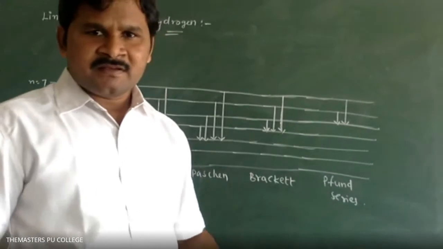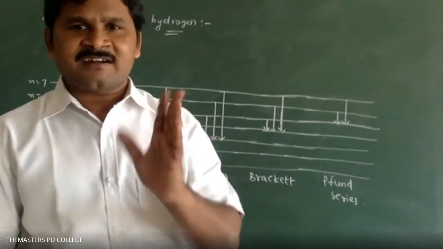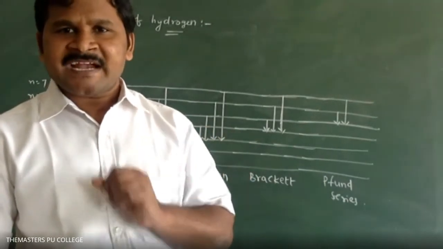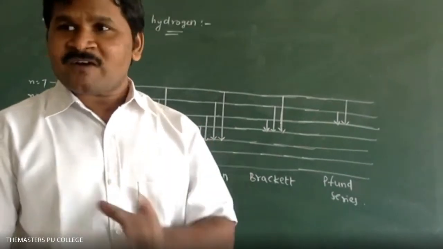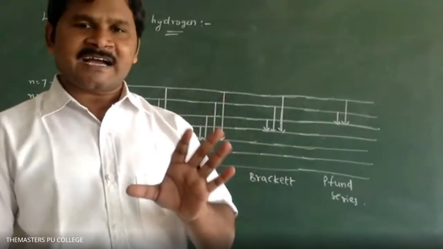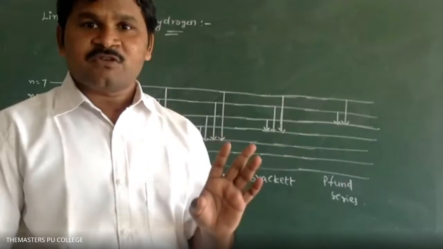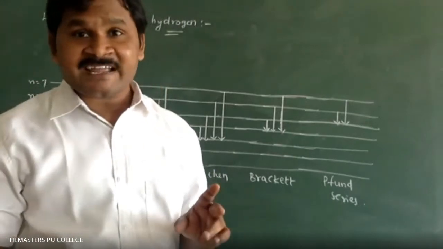Sir, when will the electron come out? Already I told you in the sense of an iron rod. If you heat an iron rod in a furnace, what happens? It converts into a dull red color. If you heat more and more, it becomes more red, then orange, then white, and finally it gives white radiation also.